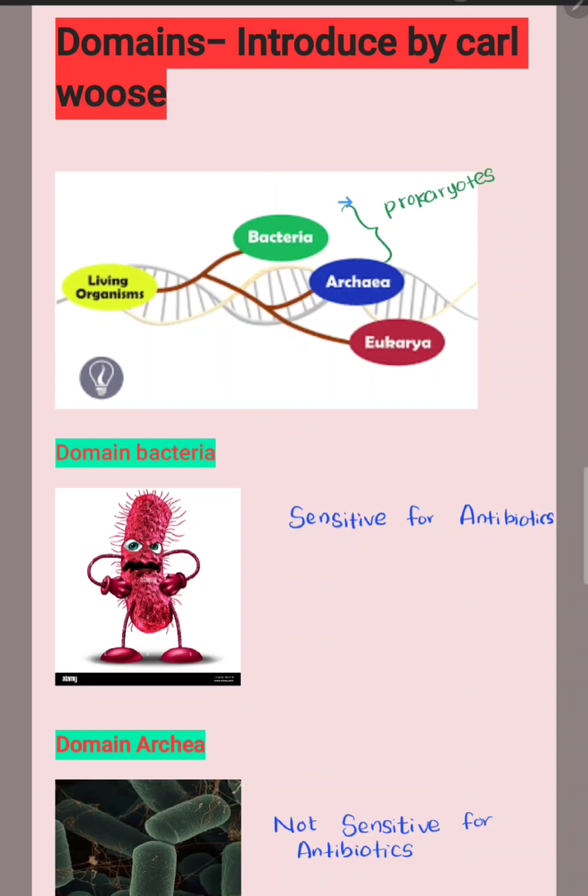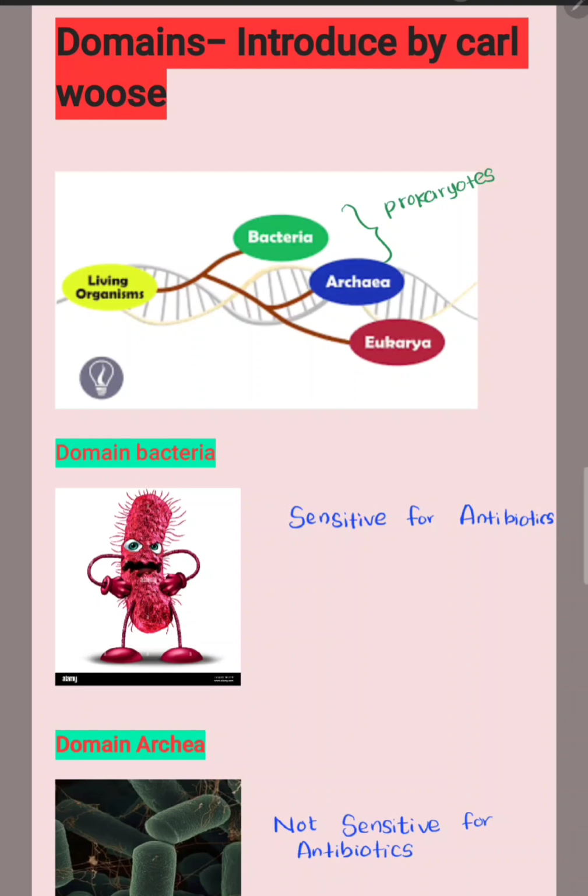The Bacteria and Archaea domains consist of prokaryotes. That means they don't have an organized cell nucleus. But the Eukarya domain has an organized nucleus. That is the main difference between these, right?